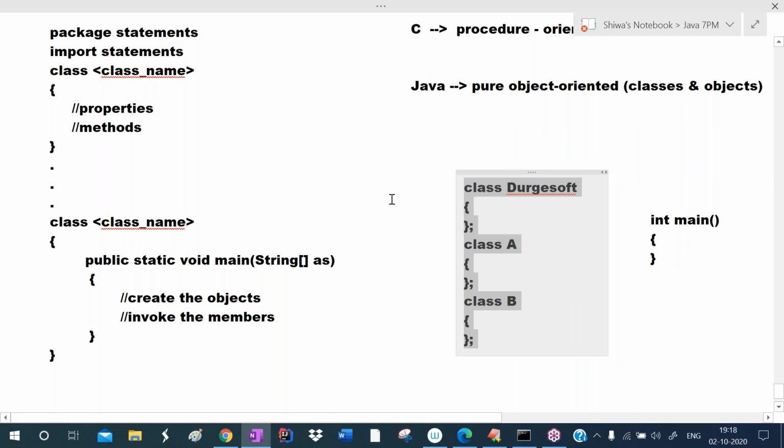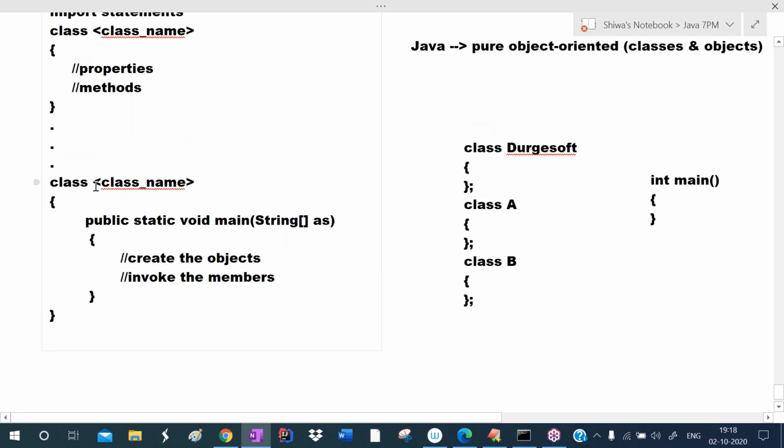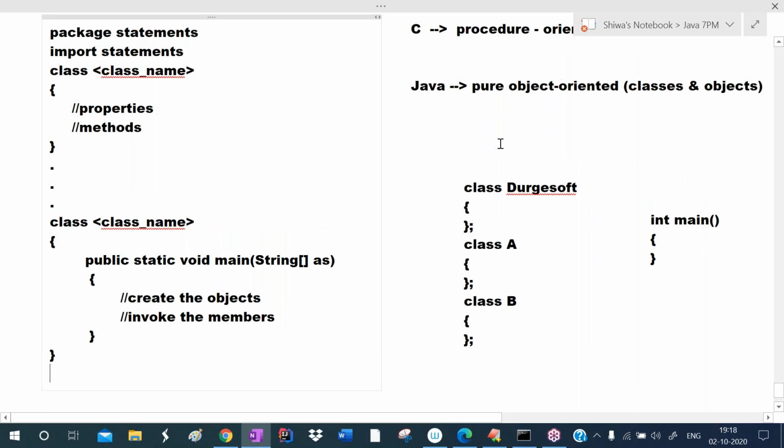Whereas in case of Java, we define the main method inside of the class only. In Java, we define each and every member inside of the class. So we define the main method inside of the class only. This class name must be unique.